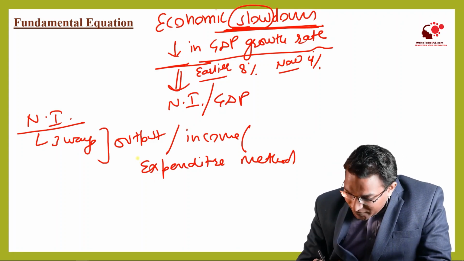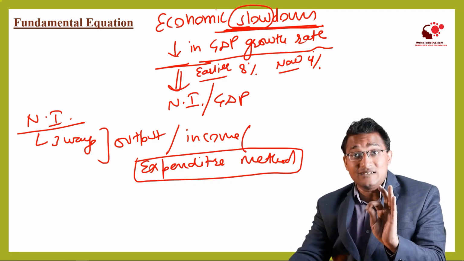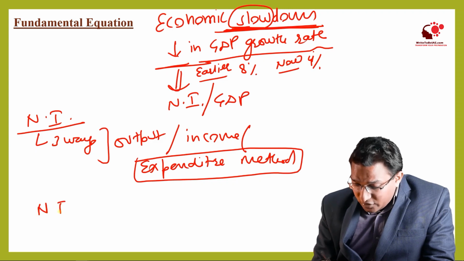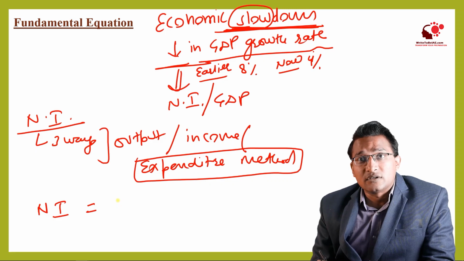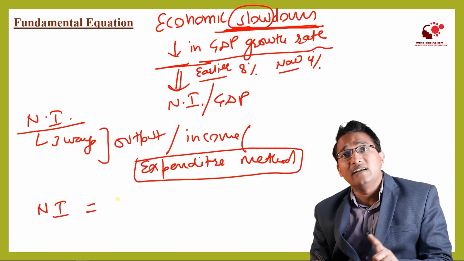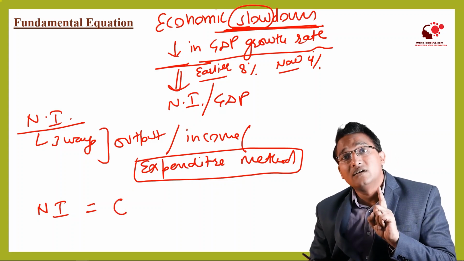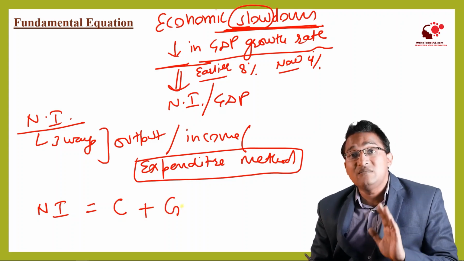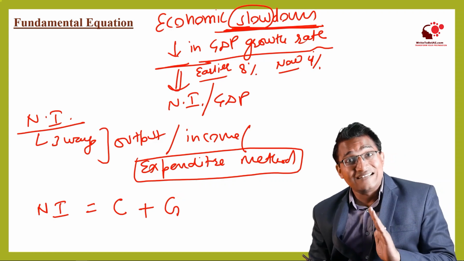Let us see this expenditure method. In this method, the national income is calculated by adding the expenditure parts. First is C, the consumption by the private households. Second is G, the expenditure of the government, that is, the government final consumption expenditure.